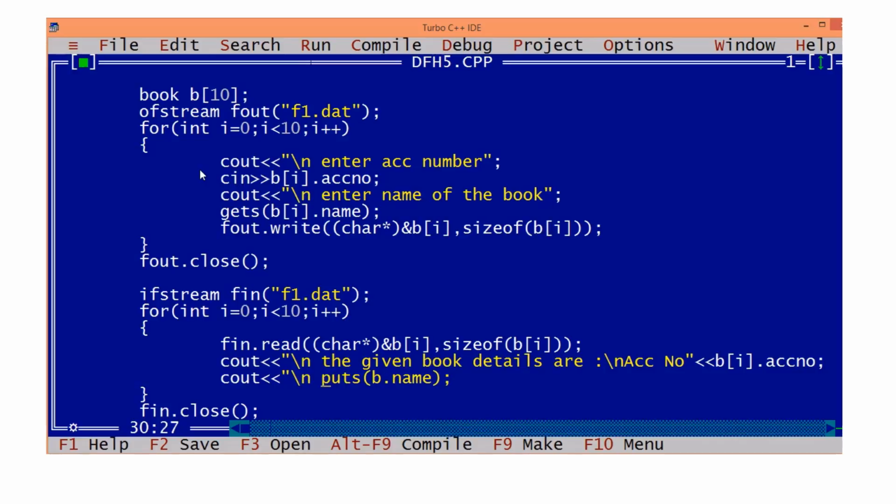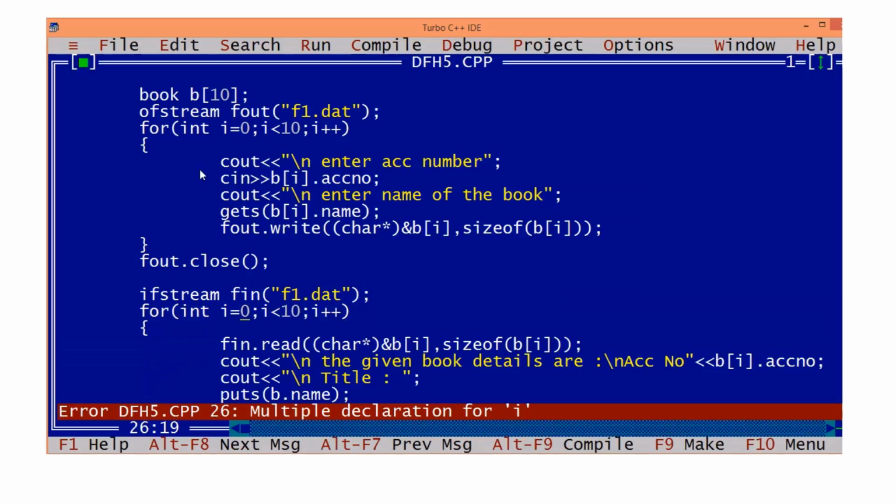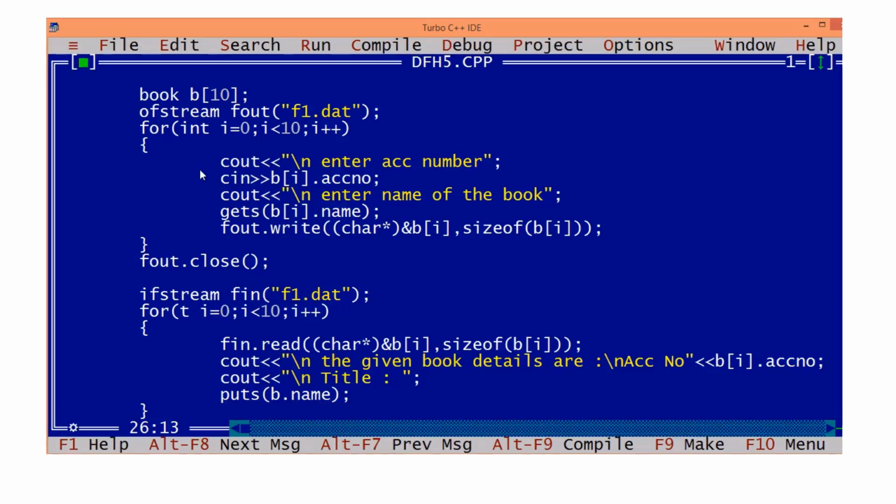For the name, the title of the book, we will display. Multiple declaration for i. Already int i is declared, so from that line, throughout the program it is an integer only.